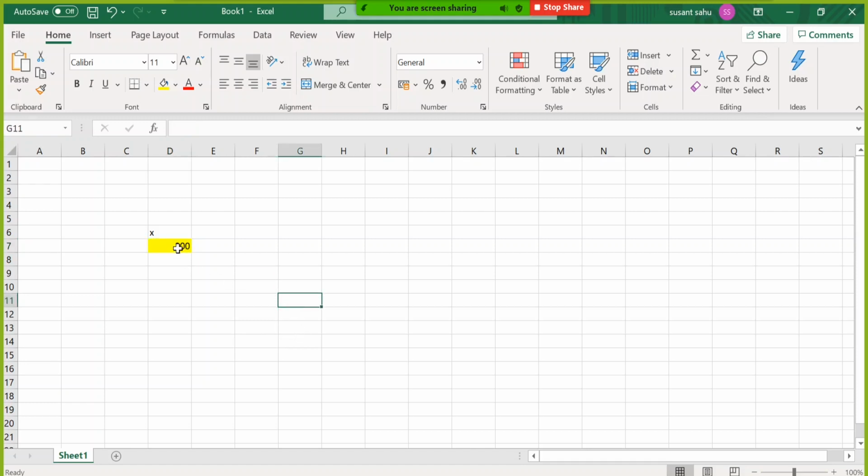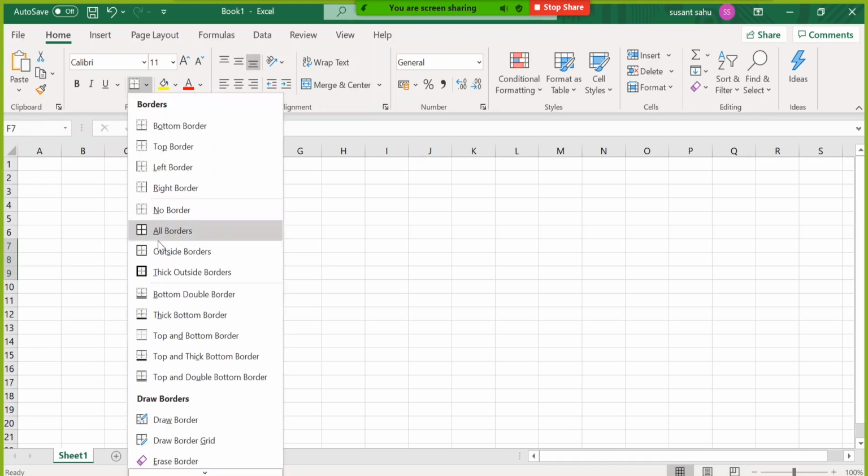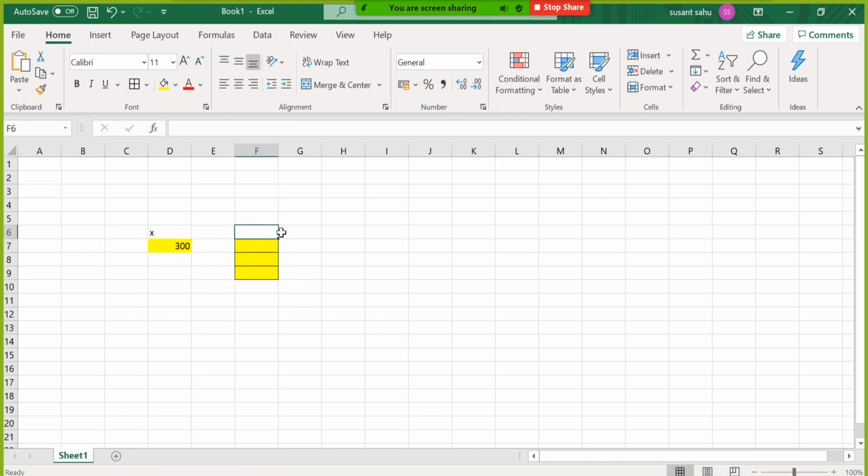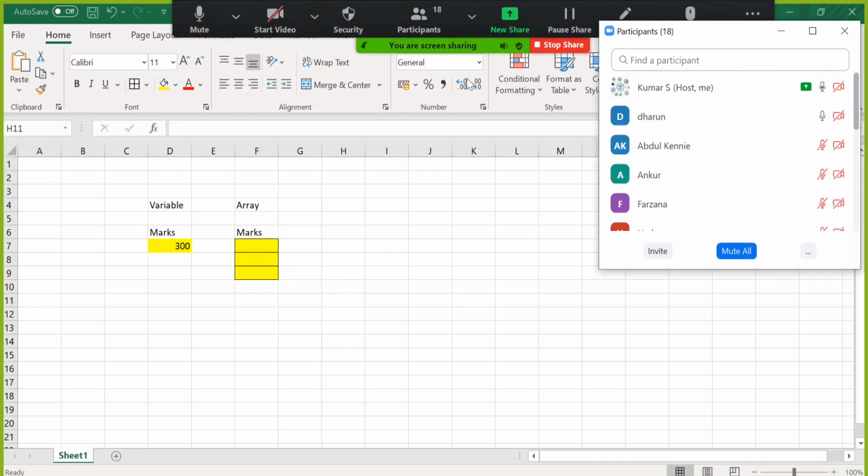But somebody says, not just one value. One guy got total max 300, another guy got total max 290, another guy got total max 310. I want all of them. Something like this. Here also the name is x, no problem. Or here I will also say max. But this is called a variable, this is called an array. Contrast between both of them, you will understand better.